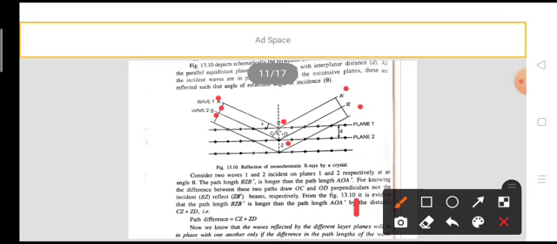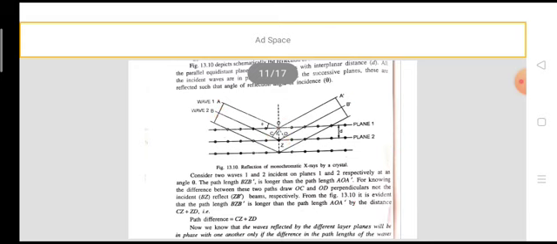draw OC and OD perpendicular to the incident and reflected beams.